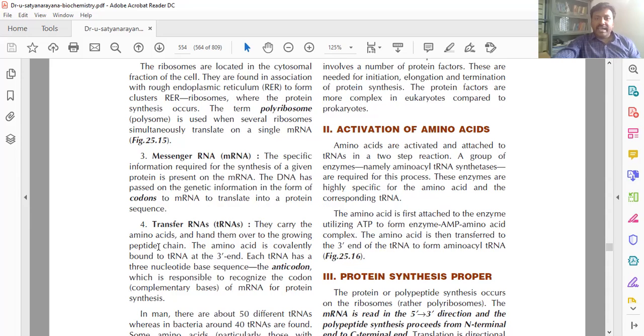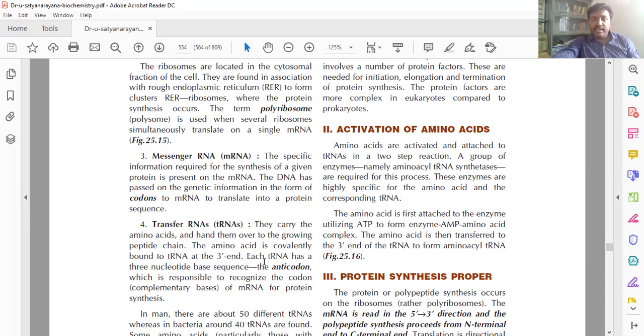So they carry the amino acids and hand them over to the growing peptide chain or protein. The amino acid covalently binds to the tRNA at the 3' end.